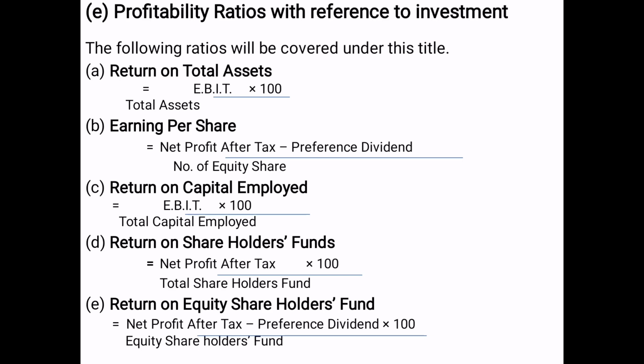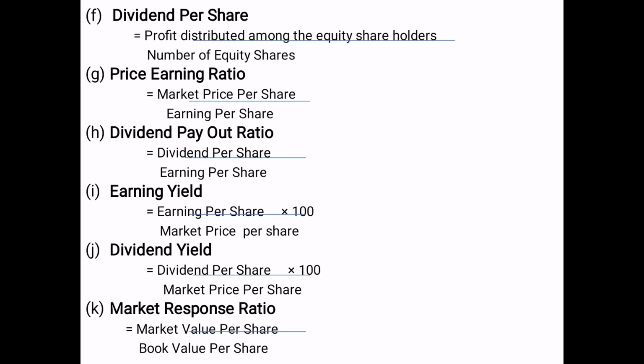Return on capital employed, EBIT into 100 divided by total capital employed. Return on shareholders' fund equals net profit after tax into 100 divided by total shareholders' fund. Return on equity shareholders' fund means net profit after tax minus preference dividend divided by equity shareholders' fund into 100. Dividend per share is the profit distributed among the equity shareholders divided by number of equity shares.